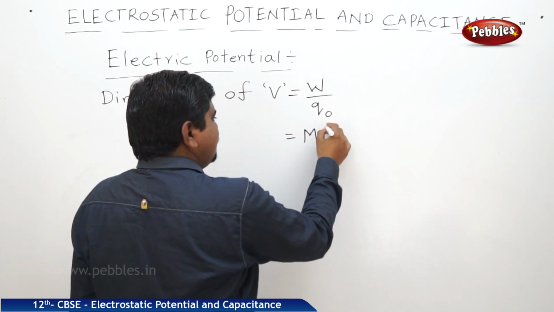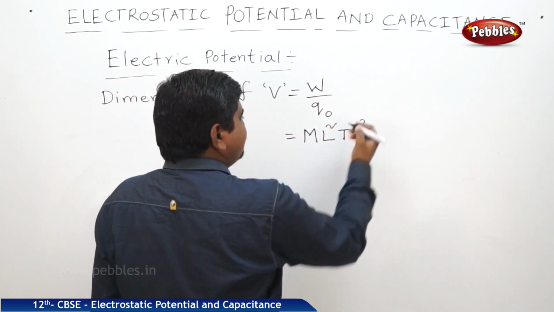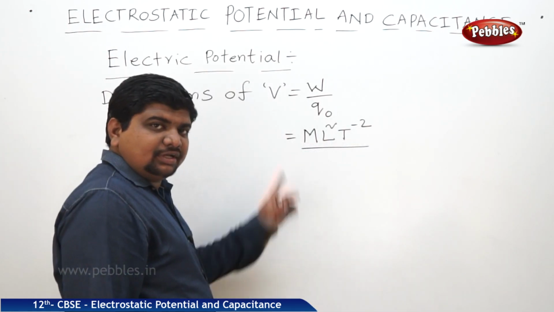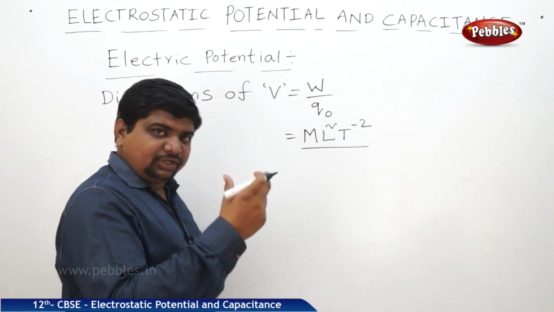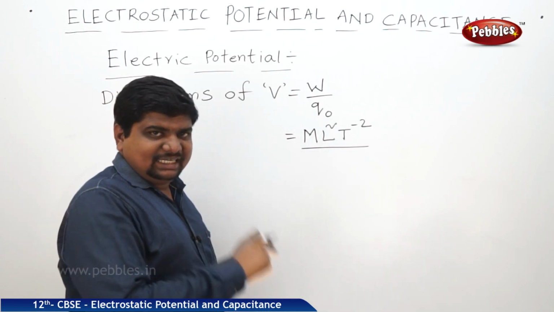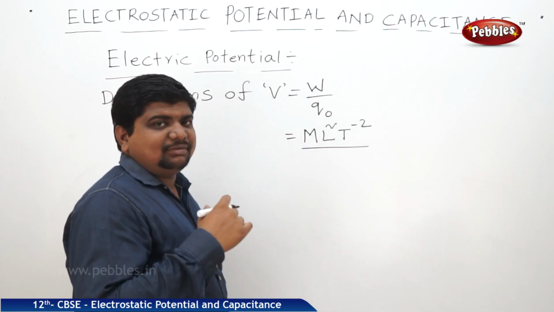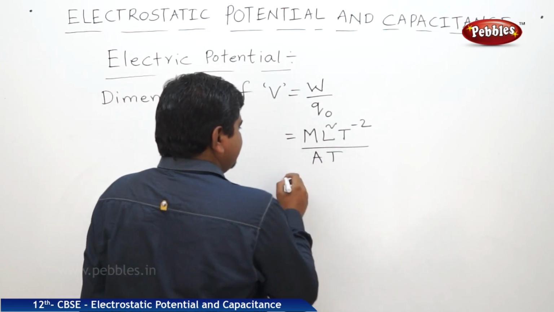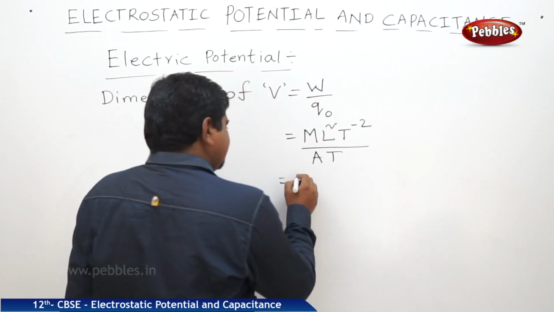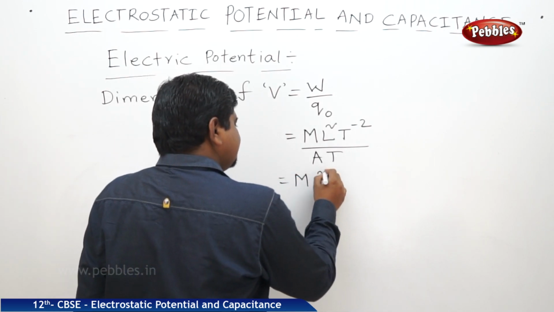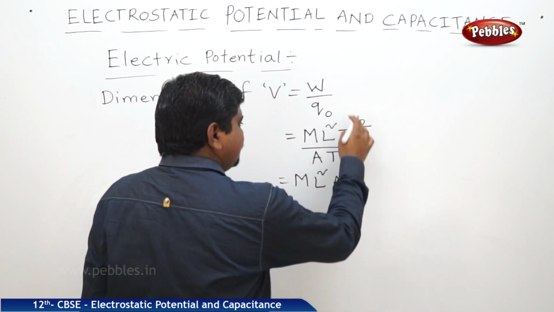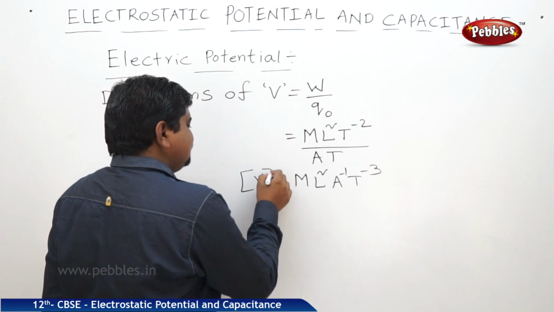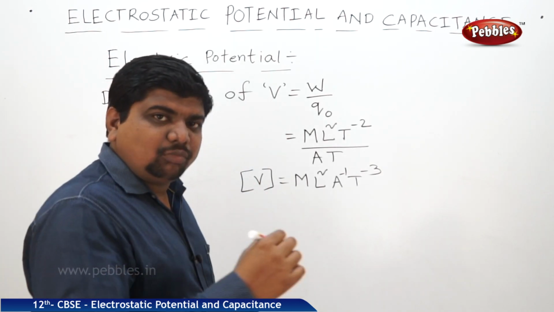M L square T power minus 2. And what is the dimensional formula of charge, where I is equal to Q by T, Q is equal to I into T, I is current. What is the dimensional symbol of current? Capital A. Q is A into T. Therefore, if you do the calculation, M L square A power minus 1 and T goes there, T power minus 3. This is the dimensional formula of electric potential.